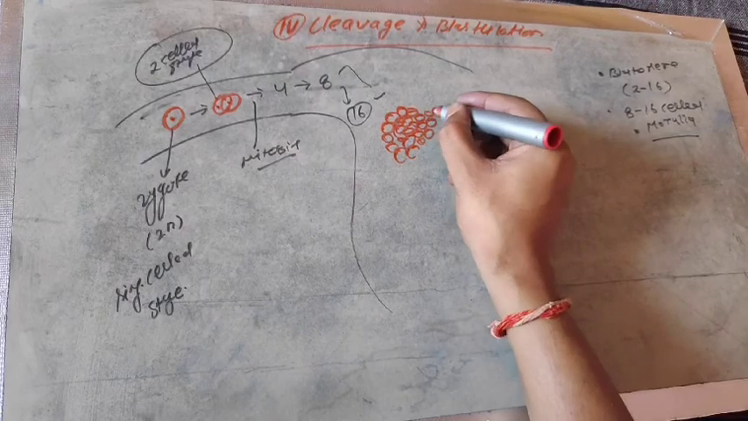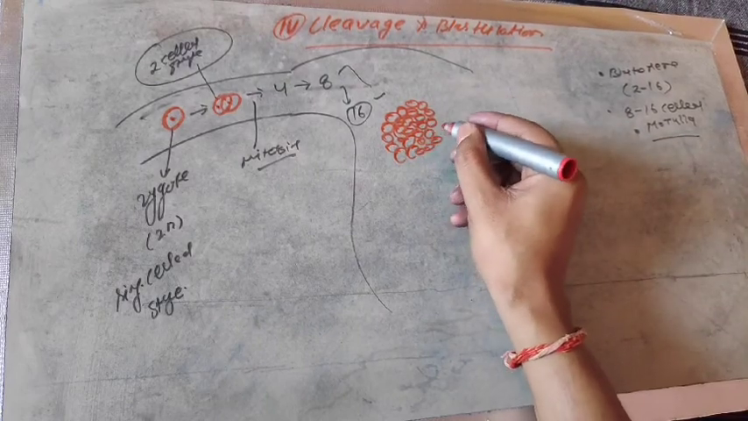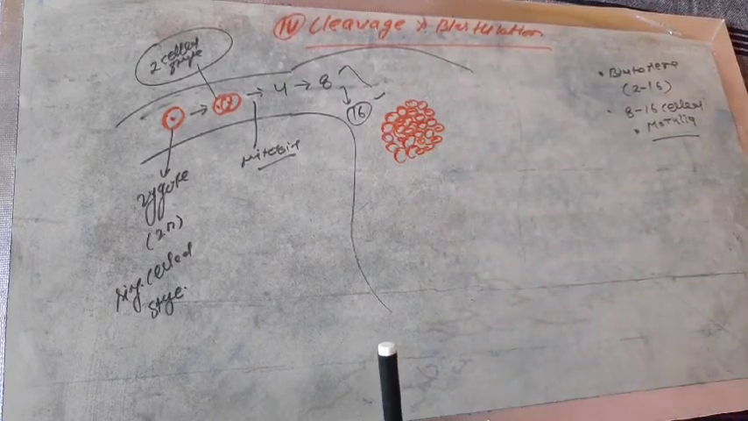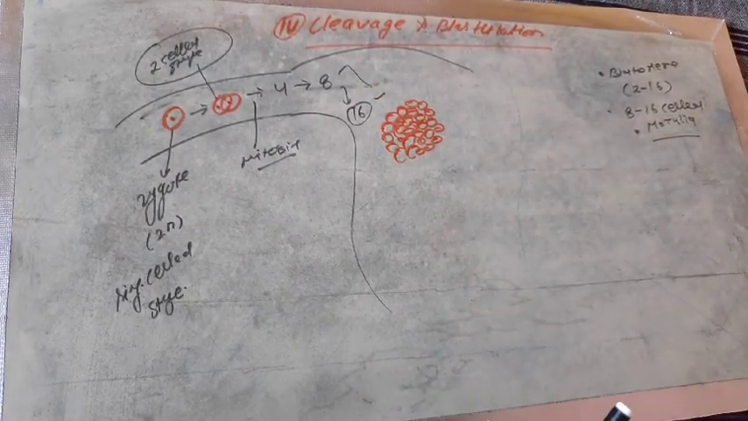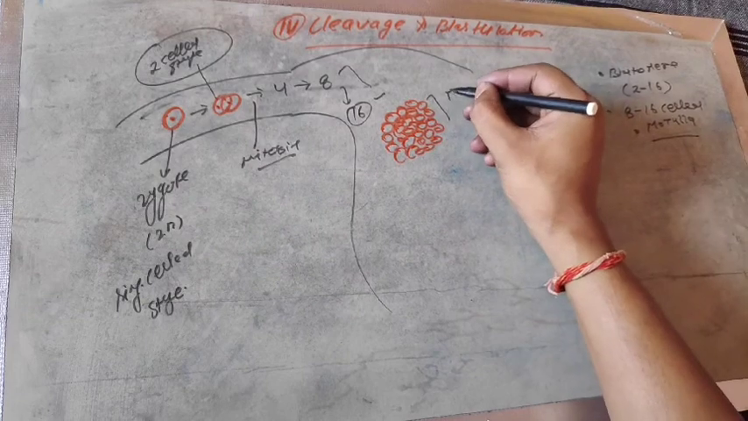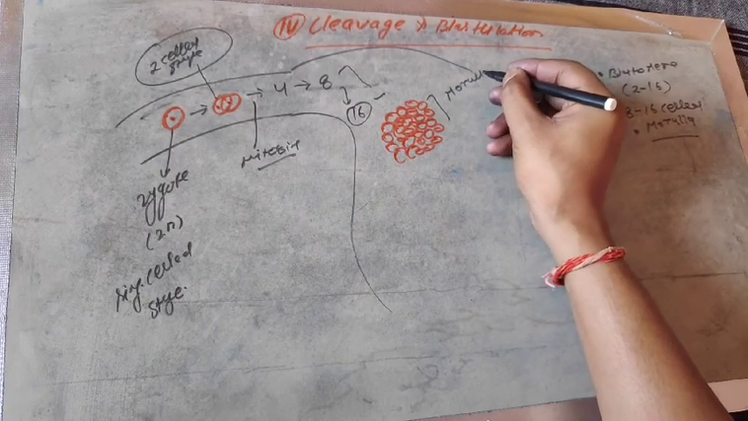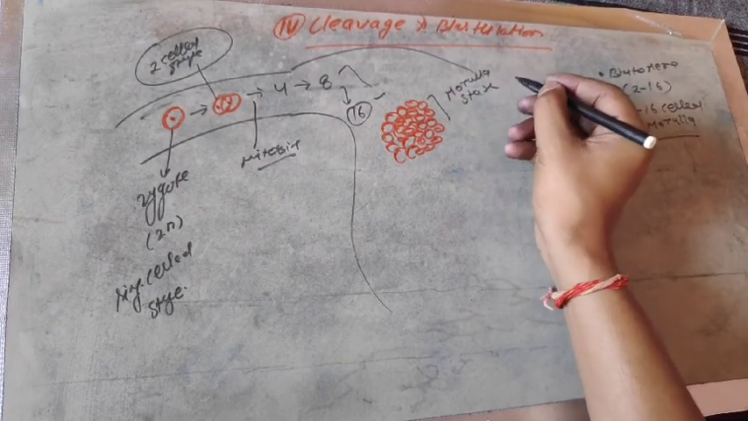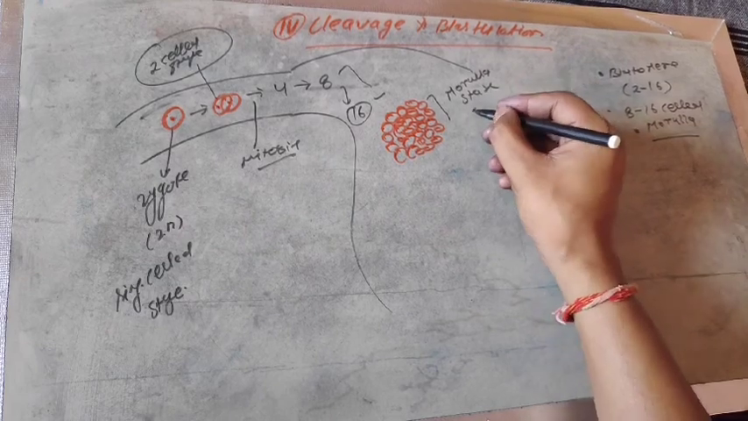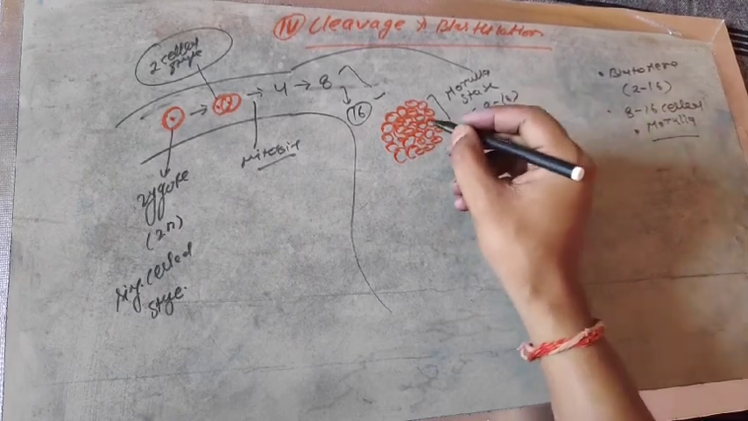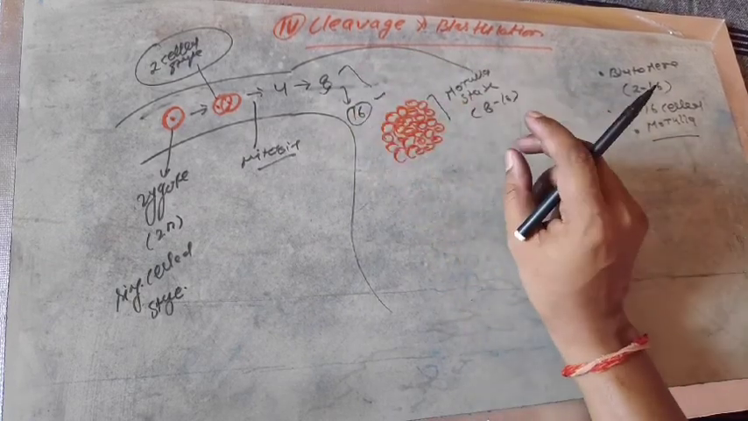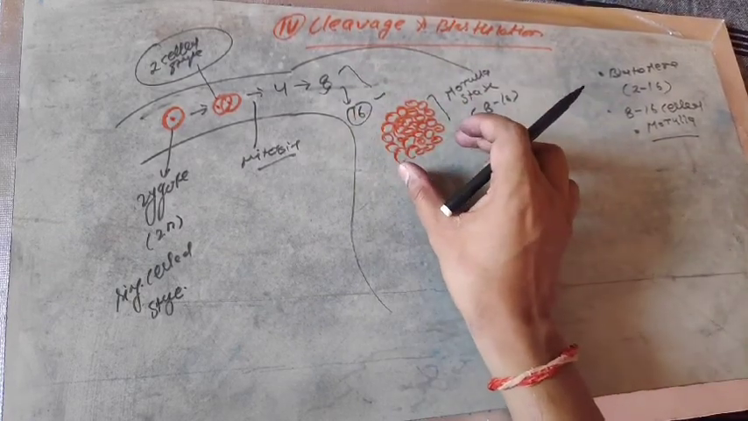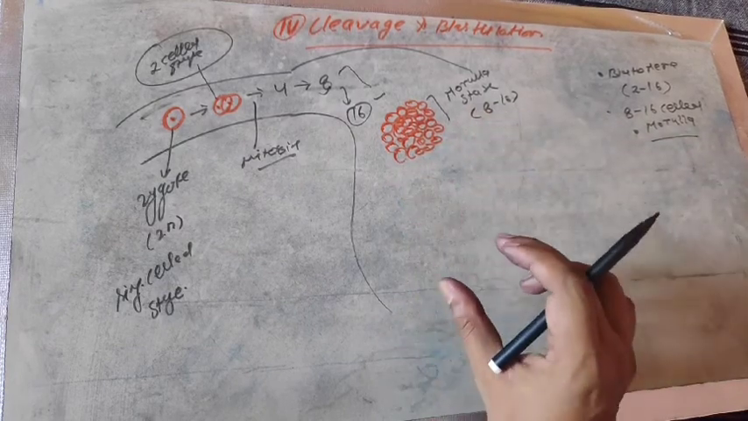Somehow it is mulberry shaped. There is no need to count the number of cells, but keep in mind that all cells remain up to only 16 cells, and that stage is known as the morula stage. Morula stage is the characteristic of 8 to 16 cells. The number of cells will be either 8 or 16, but here only focus on the mature one, that is the 16 cell stage.